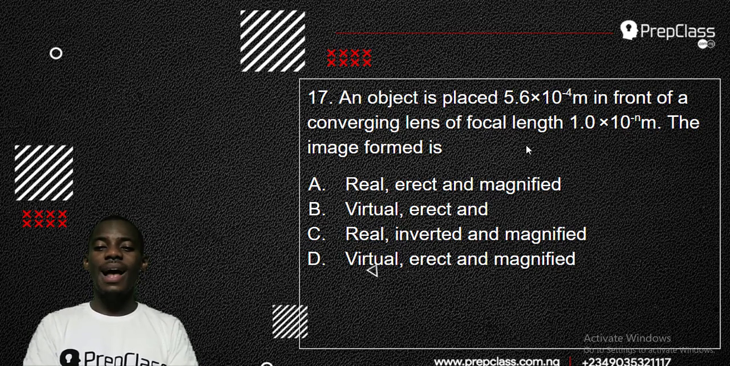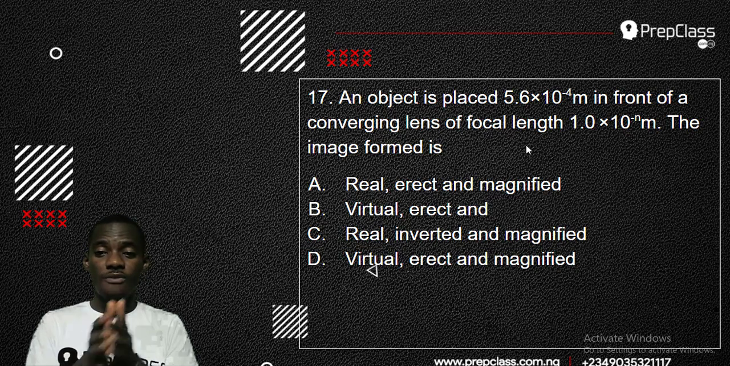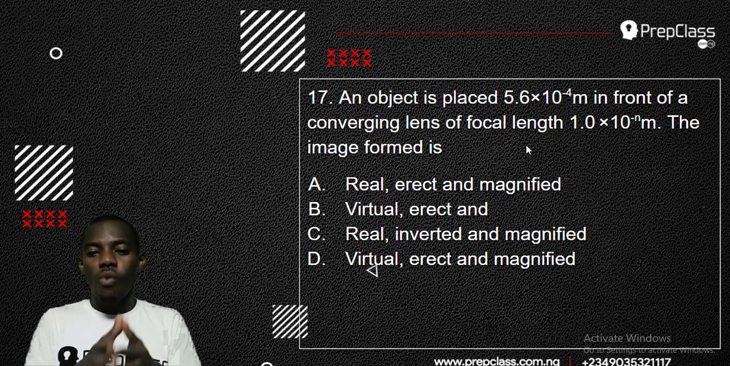Okay, so this one says that the position of the object is in front of the lens, and the position of the object is closer to the lens than the focal length. So that means it is between the lens and the focal length. Now in your lens diagram, you have a converging lens with an object between the focal length and the lens. What will happen to the image?